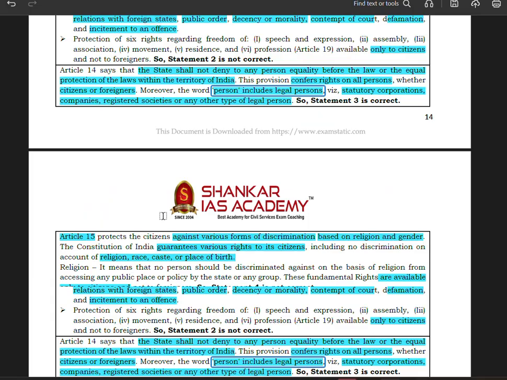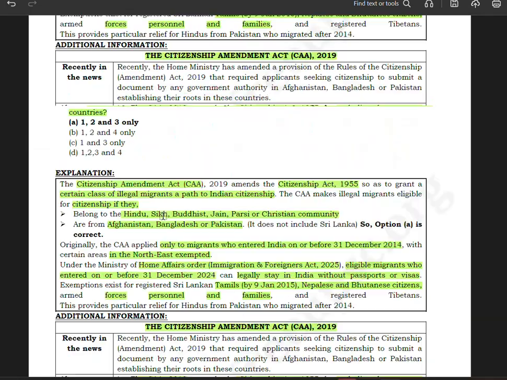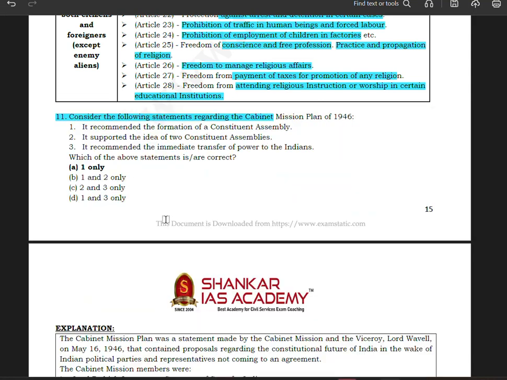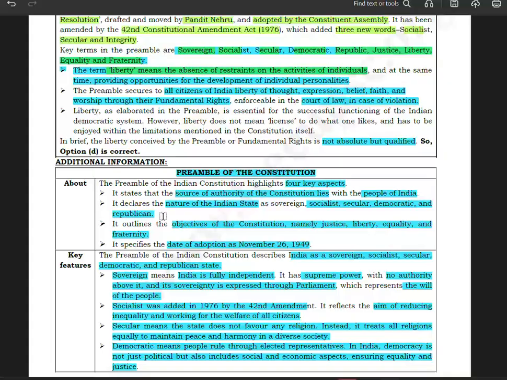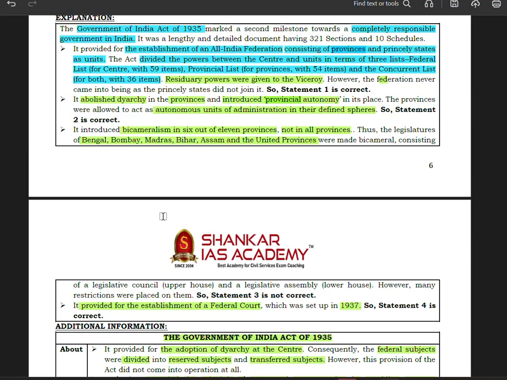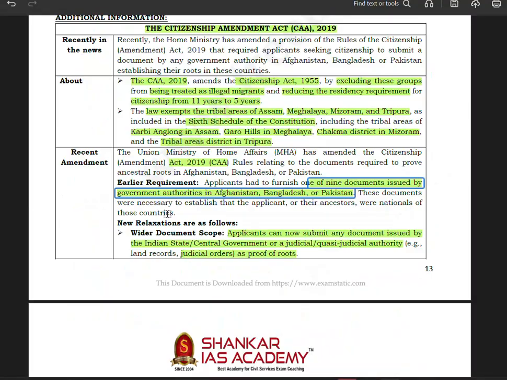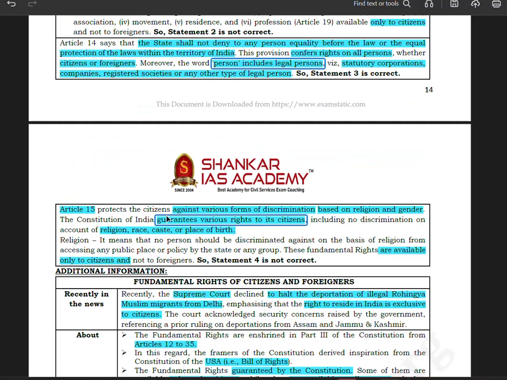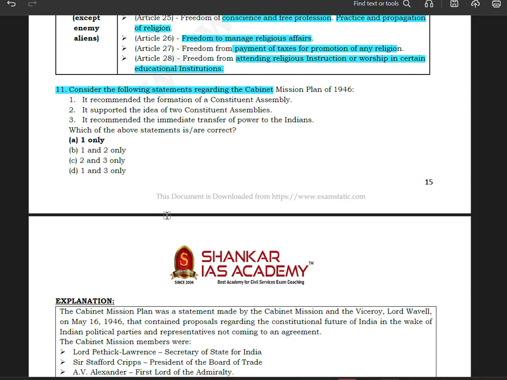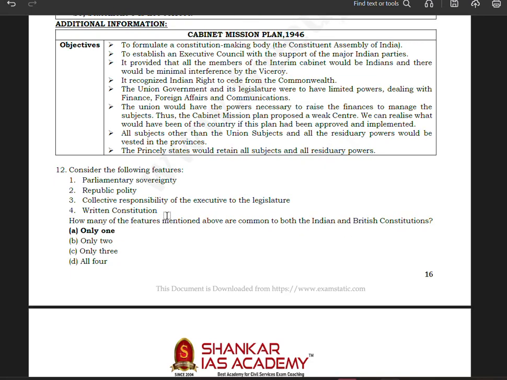Okay, so that's all for today. I hope that it was a very comprehensive discussion and very informative as well. Lots of things we got to know today, which is basically going to be helpful in the examination as well. Now you see it seems a very easy task to discuss all these things now, because we have already done a discussion of 1 hour, so that is why it looks very, very easy now.